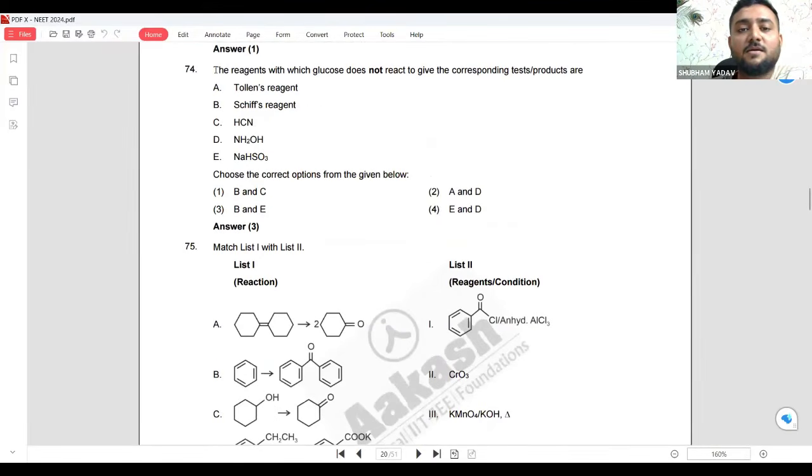The reagent with which glucose does not react to give the corresponding test. Today I'm behaving like a chemistry teacher, right? But no, I'm behaving like a chemistry student also. I'm a chemistry student always. Now, reagents with which glucose does not react. See, glucose will not react with a reagent which is very weak.